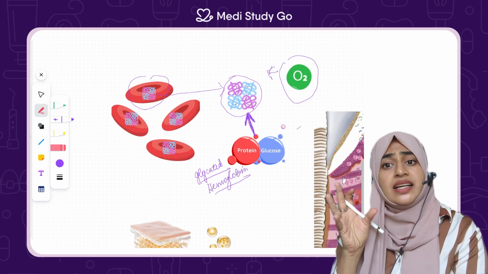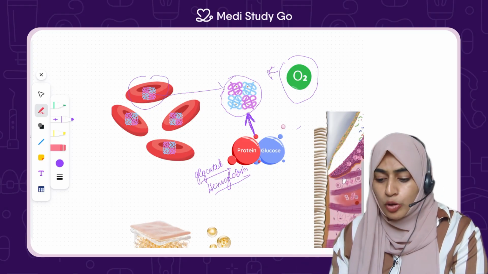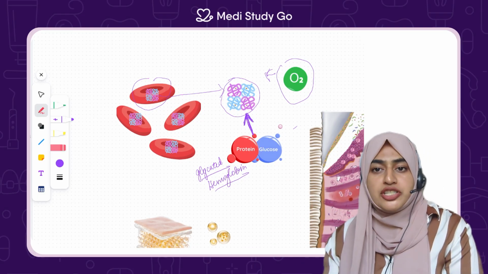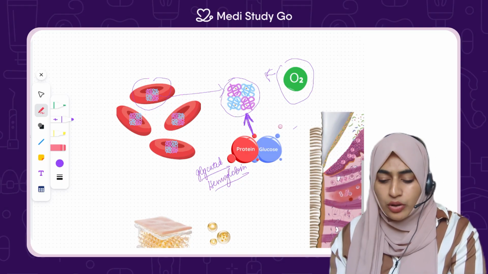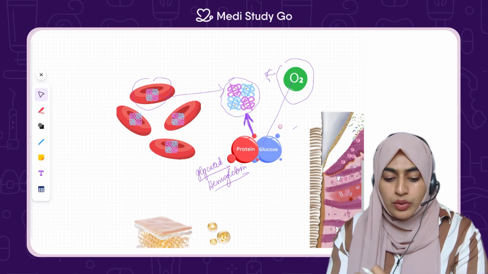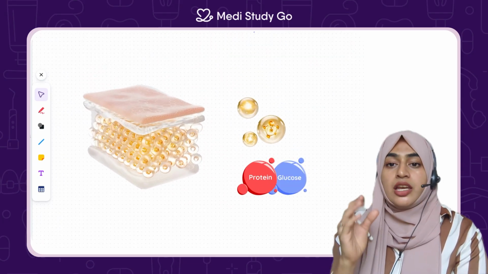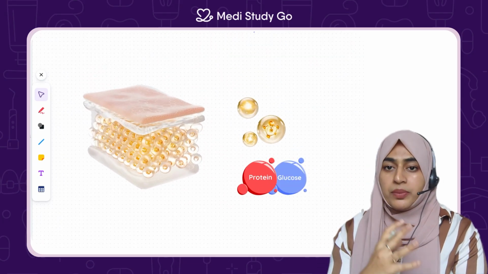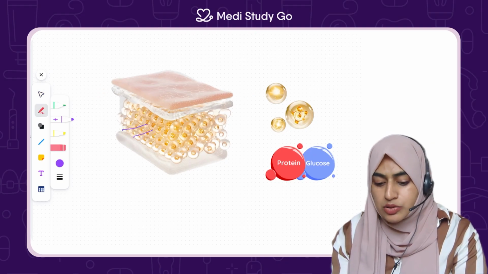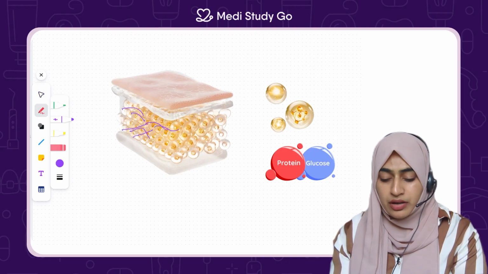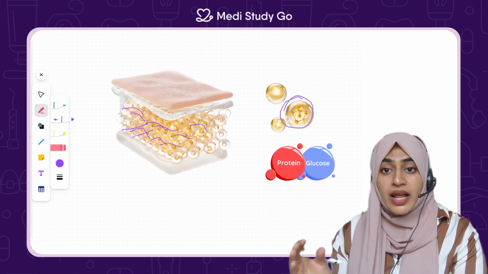It's nothing but the glycated hemoglobin, showing how much glucose has been attached to the hemoglobin. That is one major protein which diabetes affects and which has an impact on the periodontium. Okay, so next, if you see, even the collagen membrane. Now collagen fibers, how are they formed? They are mainly formed from these fiber-like granules, all these fibers over here. How are these formed? These are formed mainly from the collagen protein.